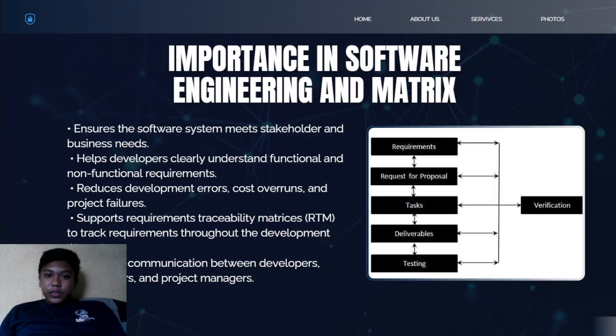So another important benefit is reducing the development errors and project risks. So many software failures occur due to unclear or misunderstood requirements. So by properly gathering and analyzing requirements, these risks are minimized.